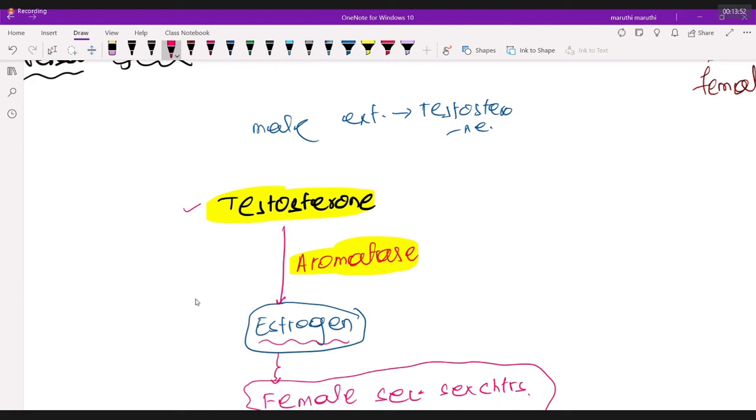Leydig cells? Where are Leydig cells located? They are in brain tissue. Testis. They are basically coming from the testes.